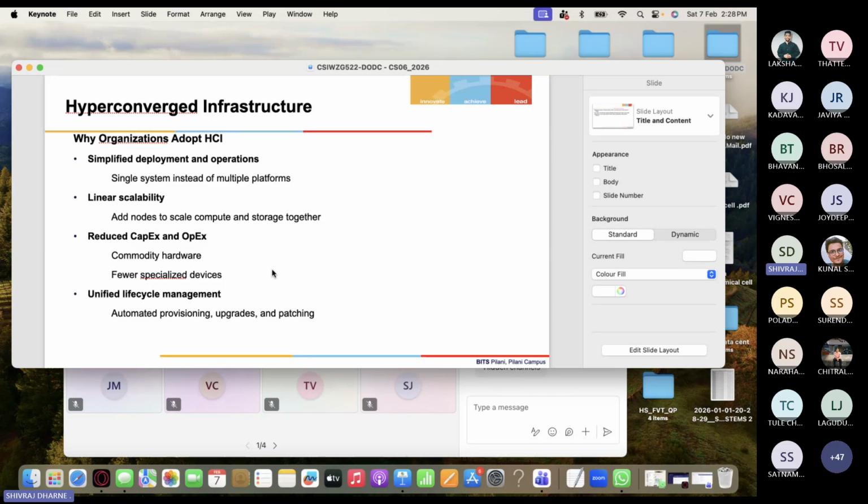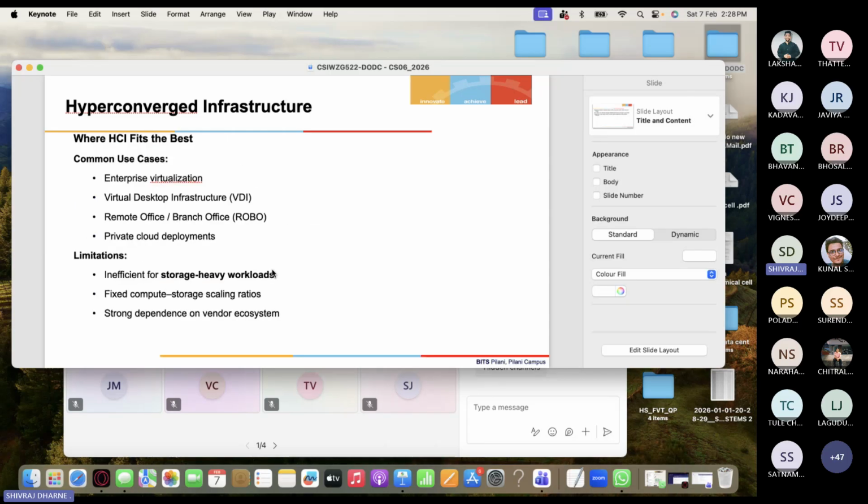Because it is simplified for deployment and operations. It is linear scaling. You can add nodes to scale compute or storage. It reduces capex and operational cost, because you don't have to invest upfront, right? Whenever you need it, you can do it. And unified lifecycle management, right? Everything is automated: provisioning, upgrades, patching, everything you can do through software too.